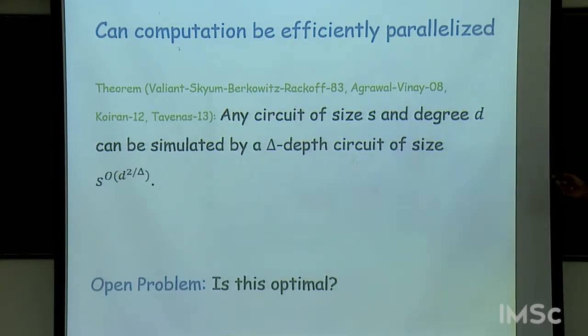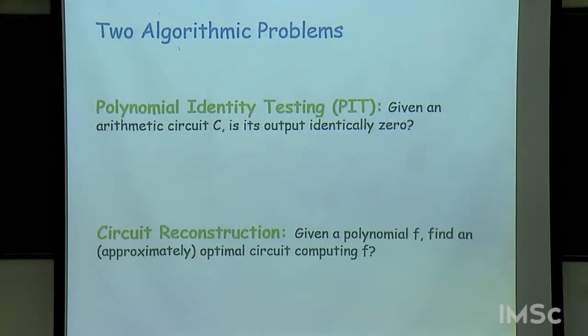So this is essentially the best upper bound that we know. I will tell you something a little better than this. But what we don't know is whether this is optimal or not. So this is another very natural open problem. But we do have some partial answers here, and I will tell you about it. And let me also just mention in passing 2 algorithmic problems, which are also fairly natural.